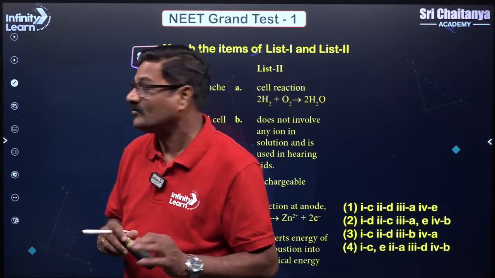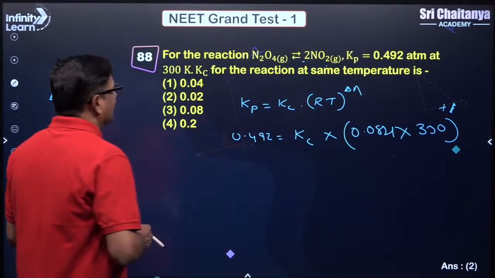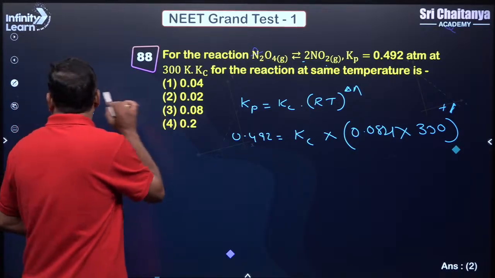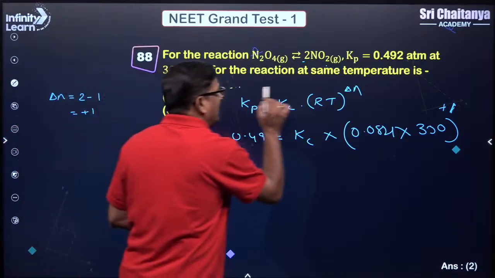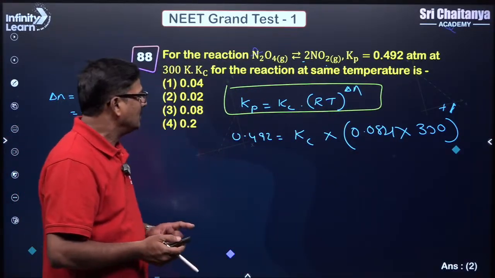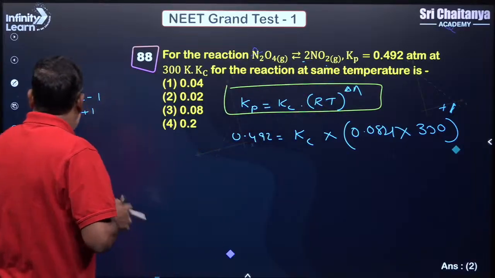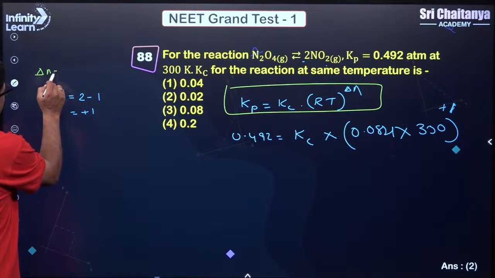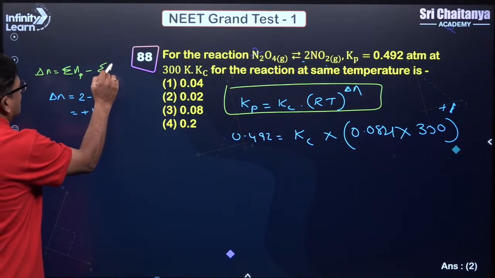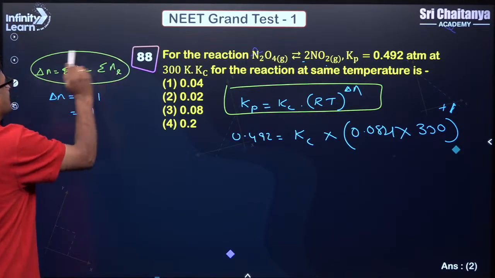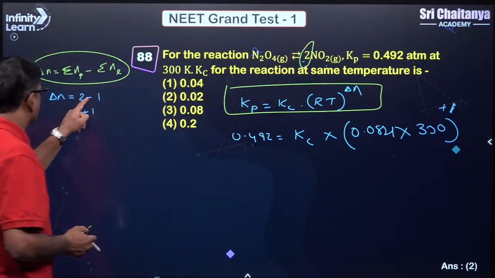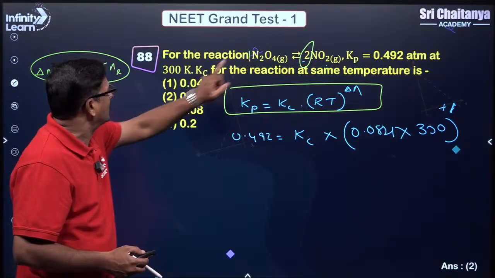And the 88th question. The relation between Kp and Kc is Kp is equal to Kc into RT to the power delta N. What is delta N? Delta N is the sum of the number of moles of gaseous products minus the sum of the number of moles of gaseous reactants. The product is 2 moles, so 2 minus, and the reactant is 1.